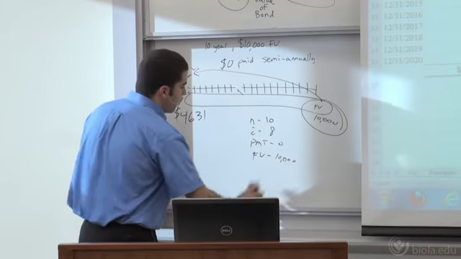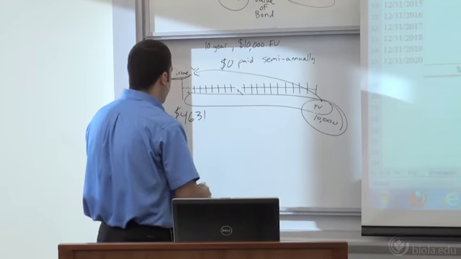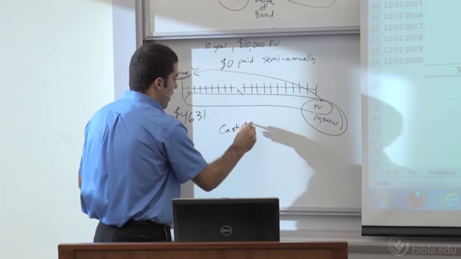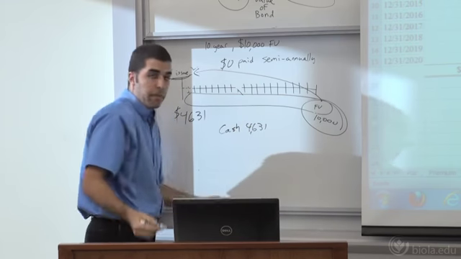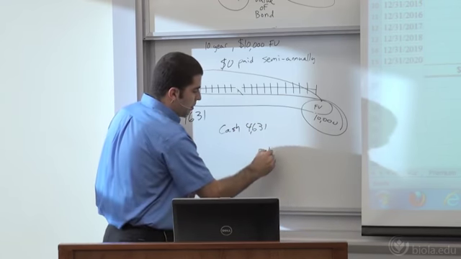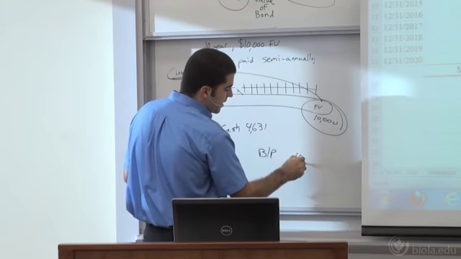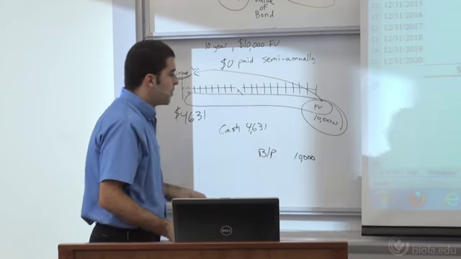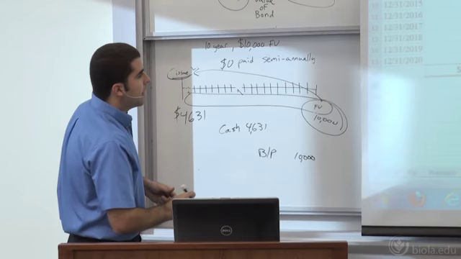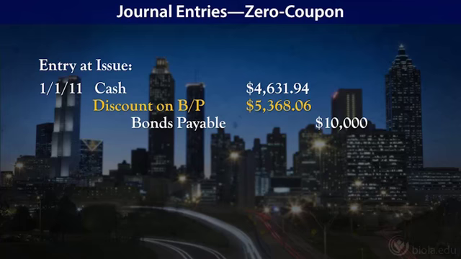So what would my journal entry be at issue? We're going to walk through those same things again. Cash, I get 4,631. That's how much I'm able to get. My bonds payable that I'm going to have to pay back eventually at the end of the 10 years is $10,000. That's my face value. And so I'm short 5,369, and that is my discount.